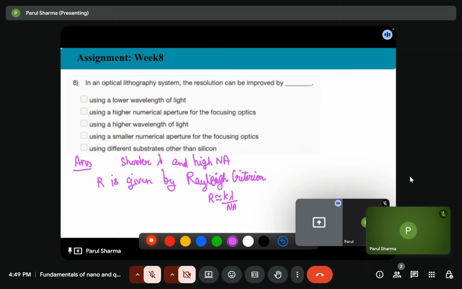So we can decrease the lambda and increase the NA. In both the cases, we can increase the resolution. So the option using high numerical aperture, A and B.